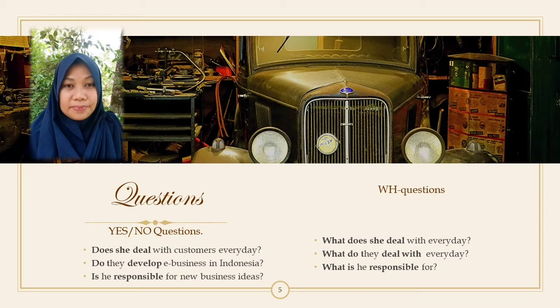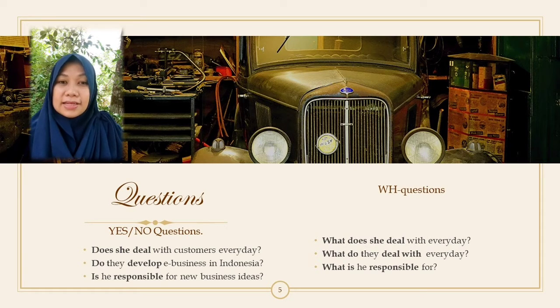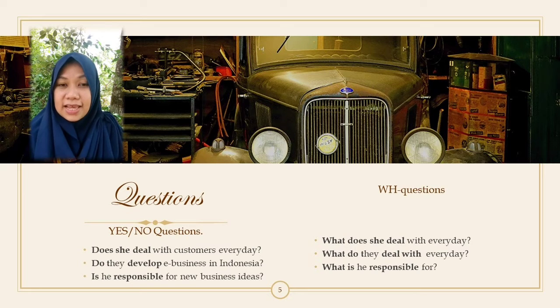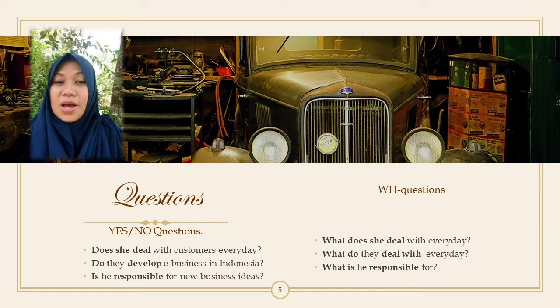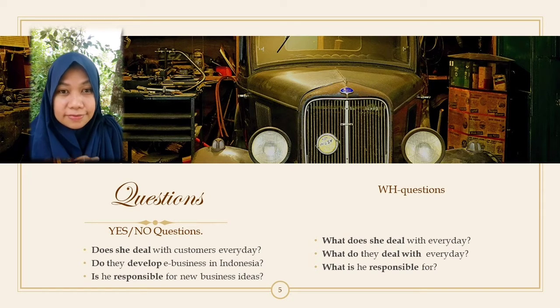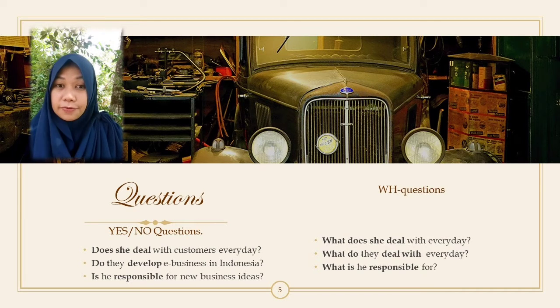For example, does she deal with customers every day? Okay, so you have does and then the subject she and then the verb deal with. Remember, when you have the auxiliary verb does, you don't need to put S after the verb. So your sentence will be, does she deal with customer every day?